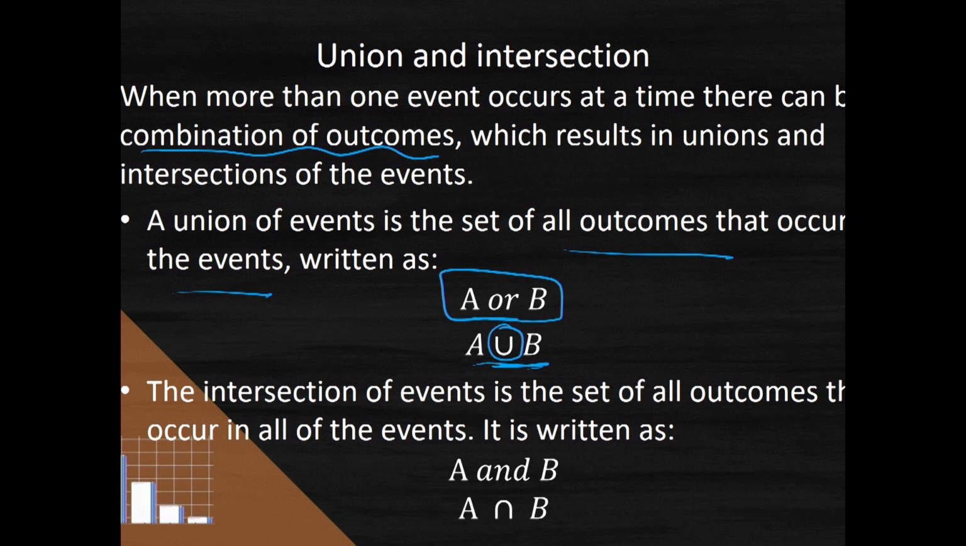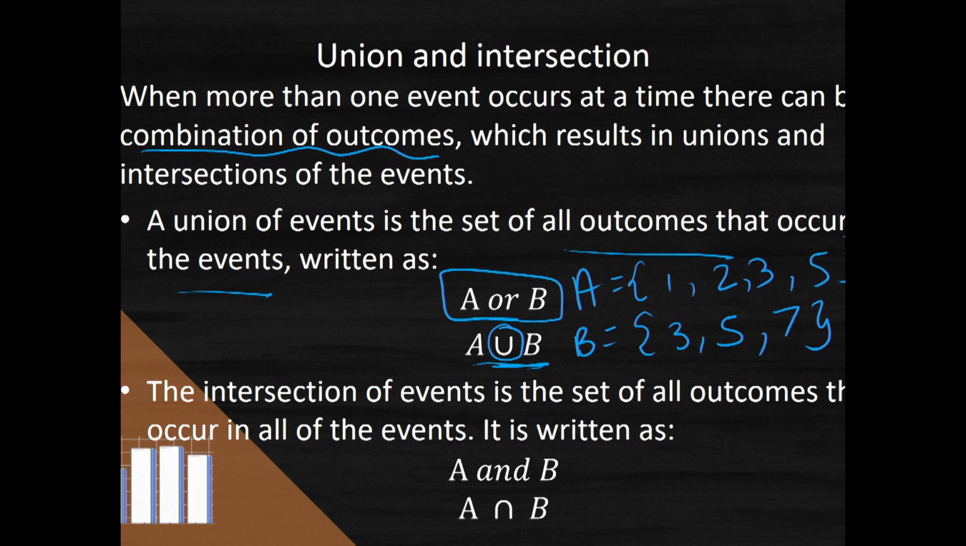So, say for example, we have the set 1, 2, 3, and 5, and I've got another set 3, 5, and 7. So that is set A, and this is set B. The union of A and B, so A union B, will be all the outcomes that are in both sets. So my union would be 1, 2, 3, 5, and 7. 1, 2, 3, 5, 7 is the union of A and B.